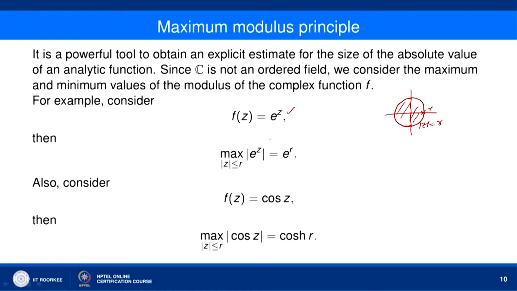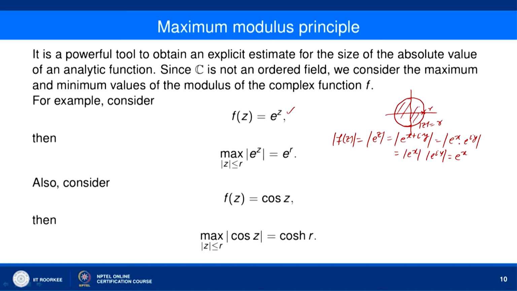Now, let us see how we get this maximum value. Mod of f(z) is equal to mod of e to the power z, which is equal to mod of e to the power x plus i y. So, this is mod of e to the power x into e to the power i y. e to the power x is always positive because x is real, so this is e to the power x, and mod of e to the power i y is mod of cos y plus i sin y, which is equal to 1. So, mod of f(z) is equal to e to the power x.